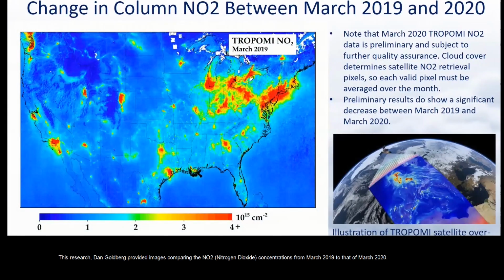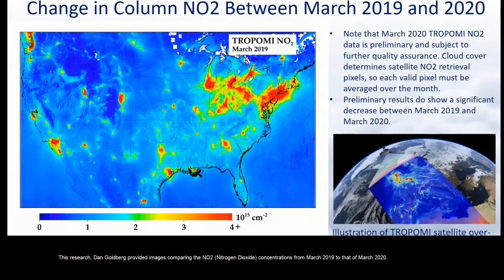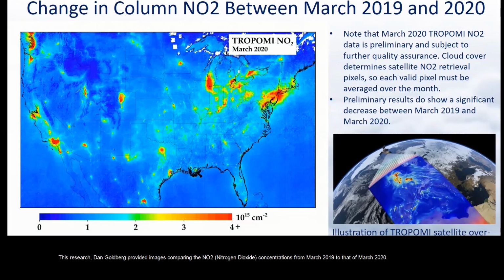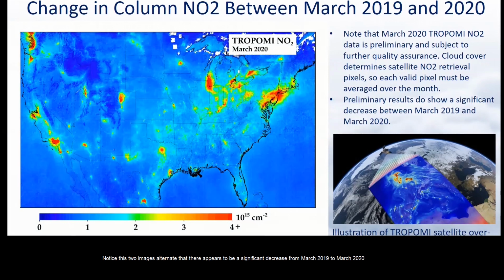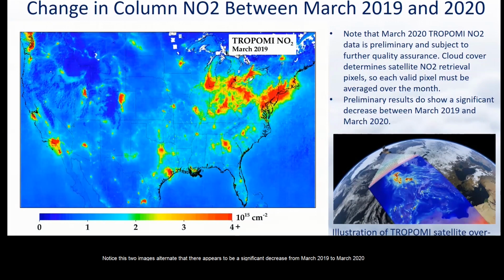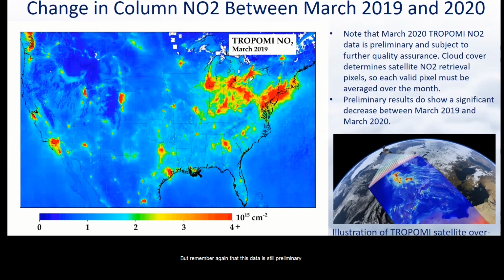This researcher, Dan Goldberg, provided images comparing the NO2 concentrations from March 2019 to that from March 2020. Notice as the 2 images alternate that there appears to be a significant decrease from March 2019 to March 2020. But remember, this data is still preliminary.